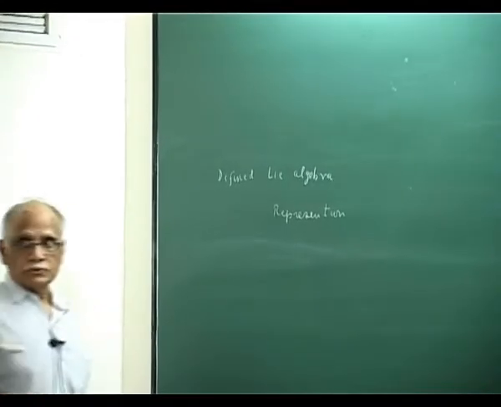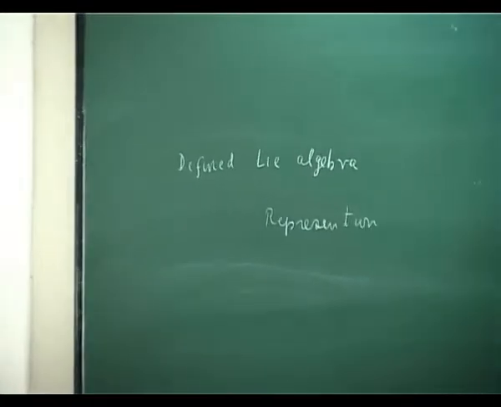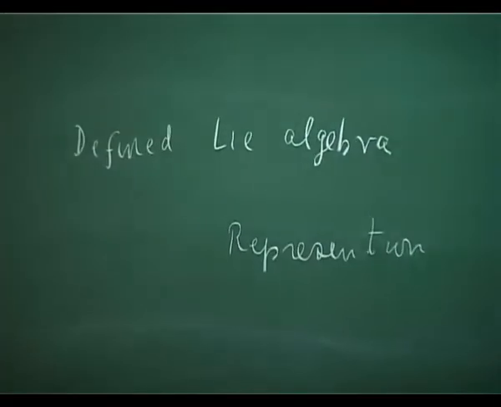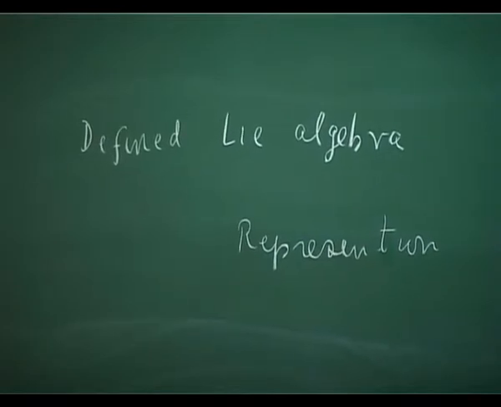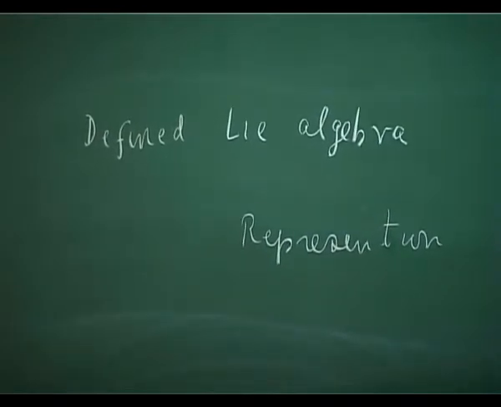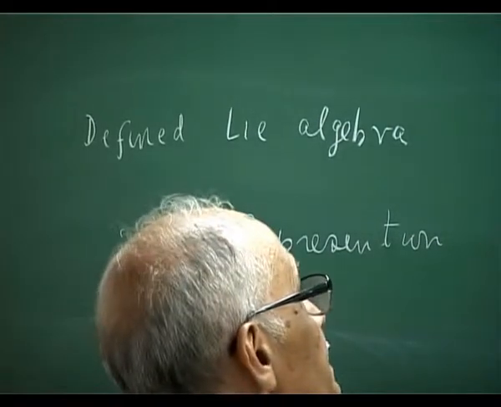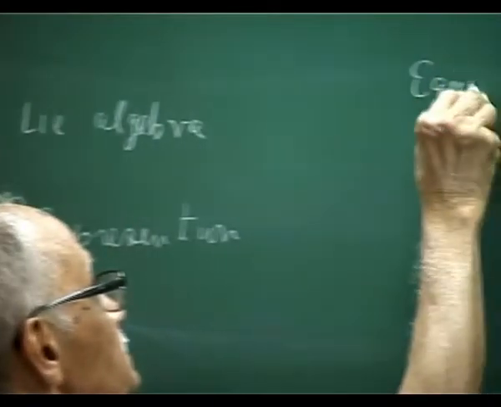Okay. So now I will quickly go through stuff which is basically valid for all representation theory. Okay. So we will say equivalence of representations.